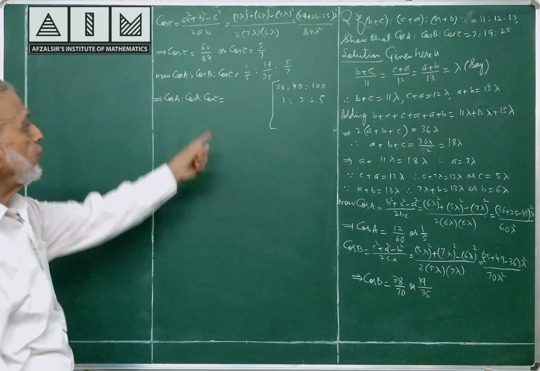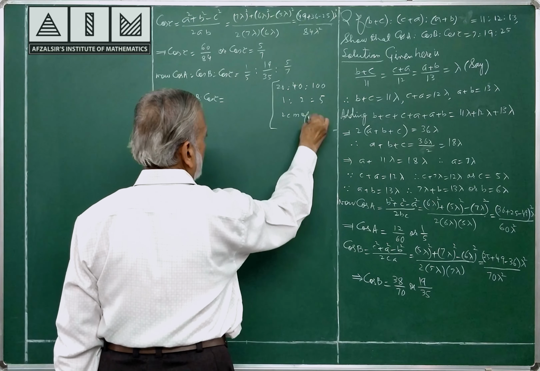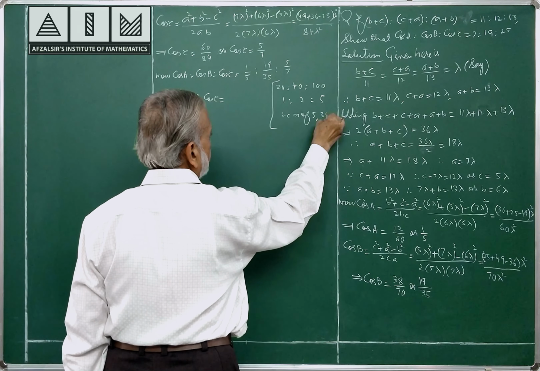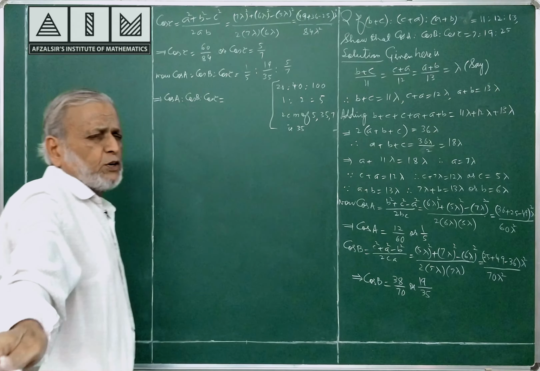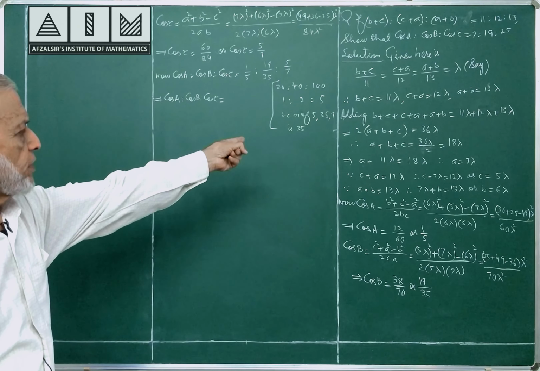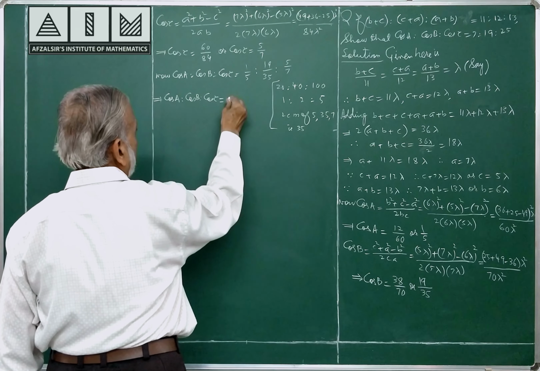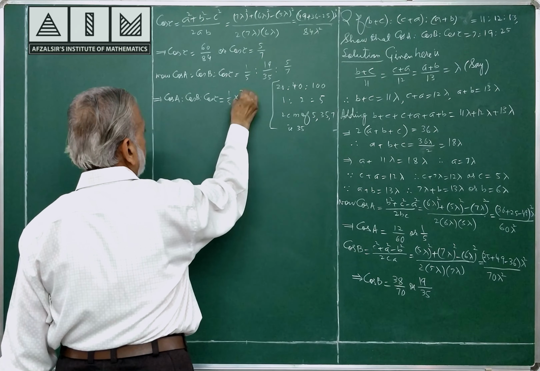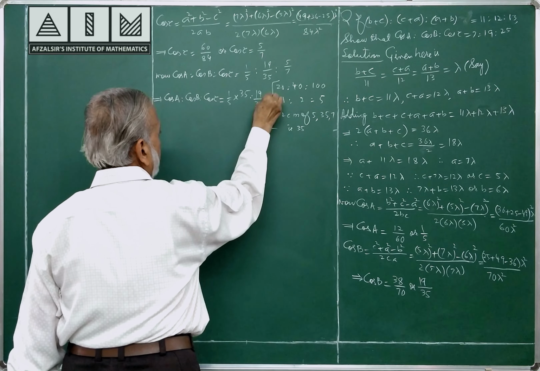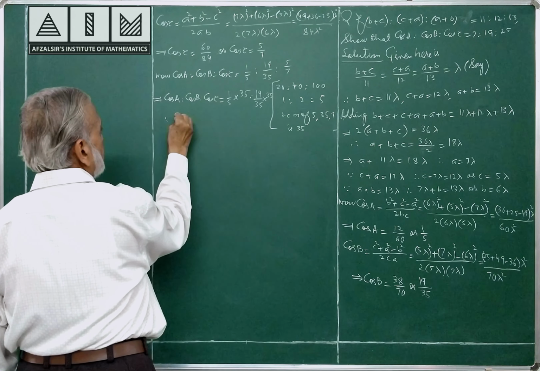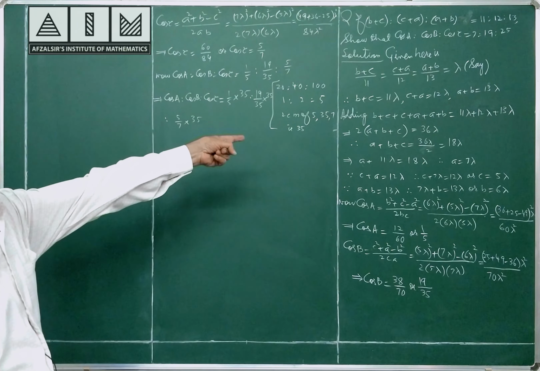Find out the LCM of denominators. I am writing here LCM of 5, 35 and 7 is 35. LCM you can find out by any method. LCM is 35. Multiply each by 35. Look carefully. 1 by 5 into 35, 19 by 35 into 35, 5 by 7 into 35. Multiplying each fraction by the LCM.